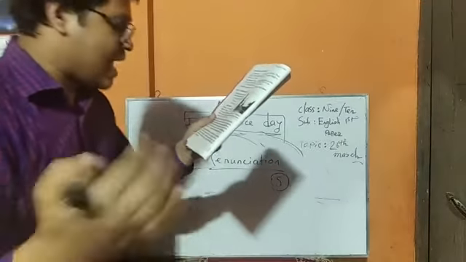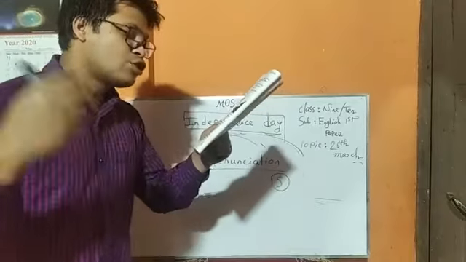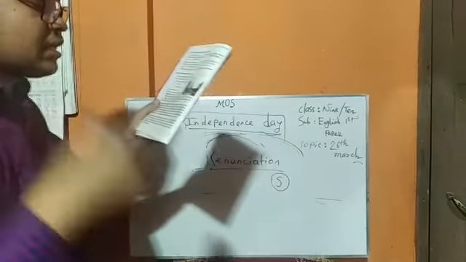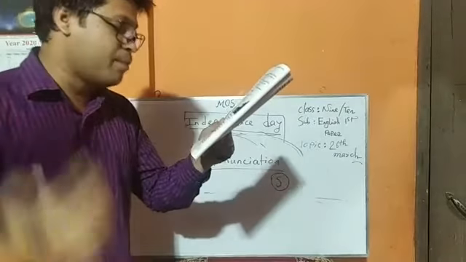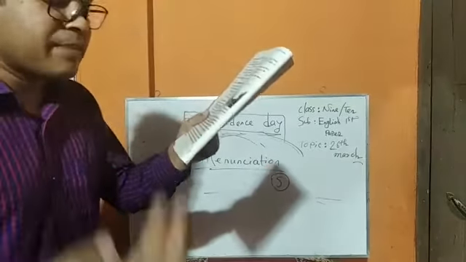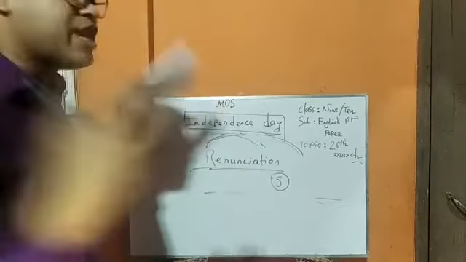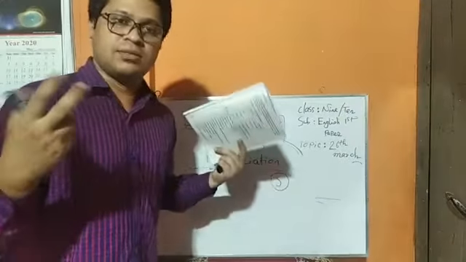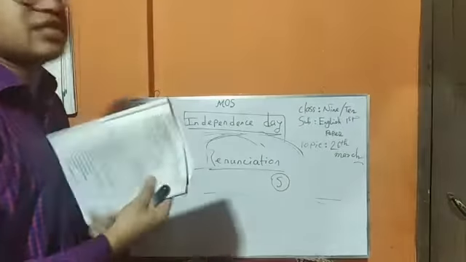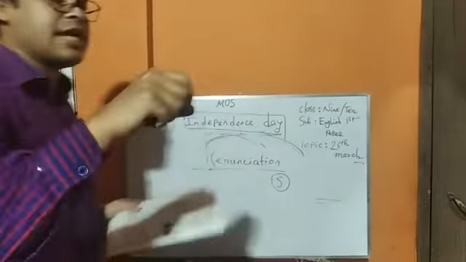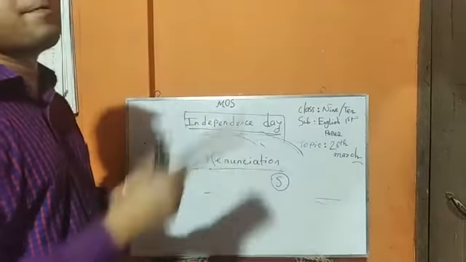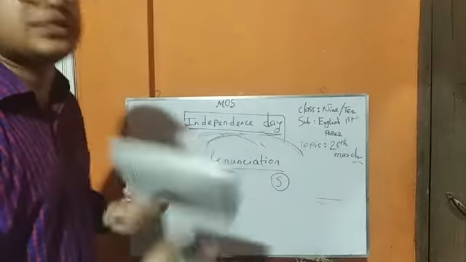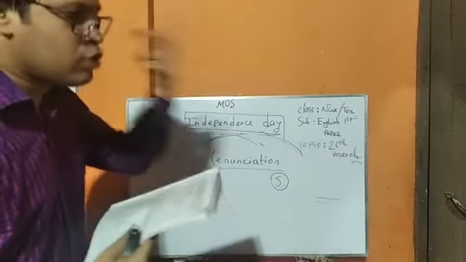Sports meets and tournaments are also organized on the day, including the exciting boat race in the river Buriganga. Exciting means thrilling, that thrills us, an event that thrills us. That means on this day, different types of celebration are observed, or different types of programs are observed. Okay, my dear student. Now we're going to the last paragraph.